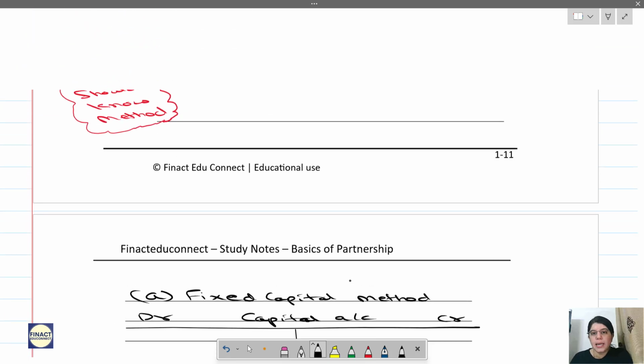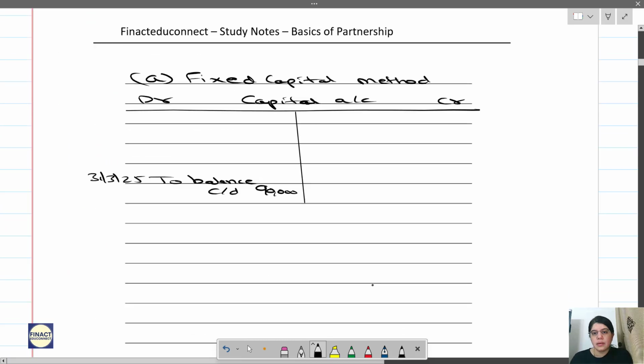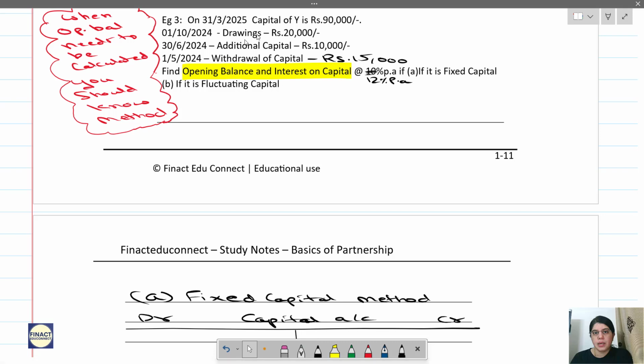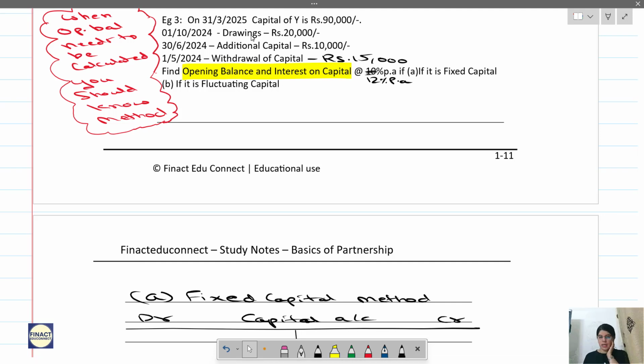Okay. Then drawings. Now this is a fixed capital method. So will drawing come in your capital account? No, drawings will be recorded in the current account. Correct? So we are not considering drawings over here.